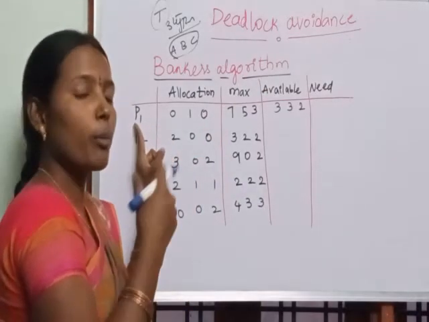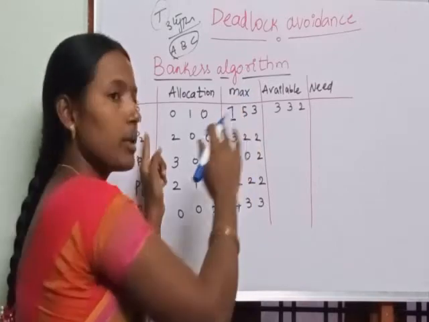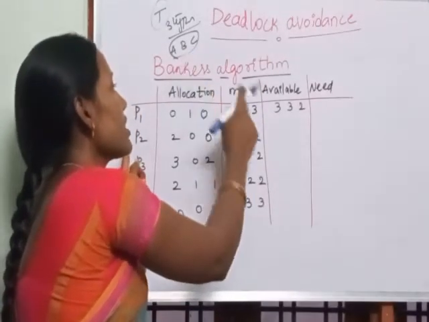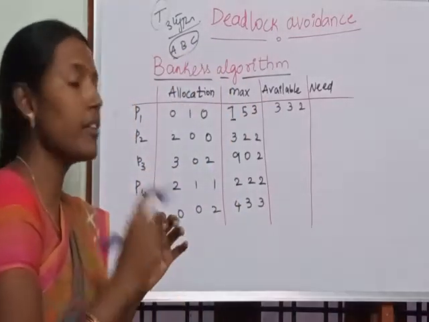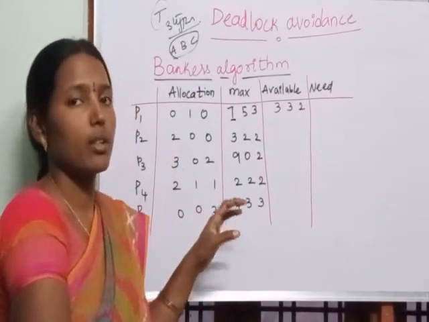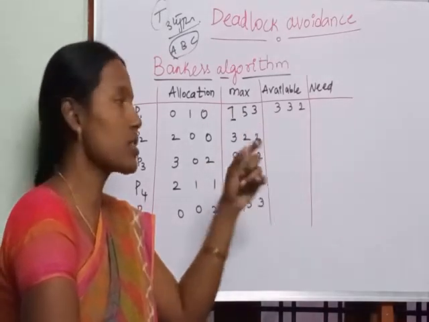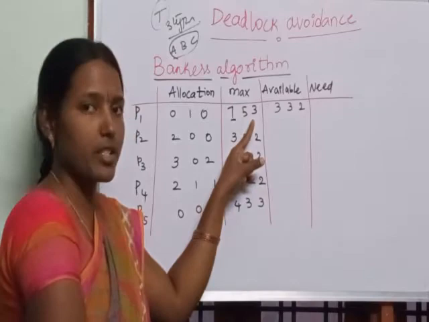P1 informs the operating system of its maximum, which is at most how many resources it wants: 7 A resources, 5 B resources, 3 C resources. That means P1 has already told the operating system that from the start of execution to the end of execution, P1 wants 7 A's, 5 B's, 3 C's.